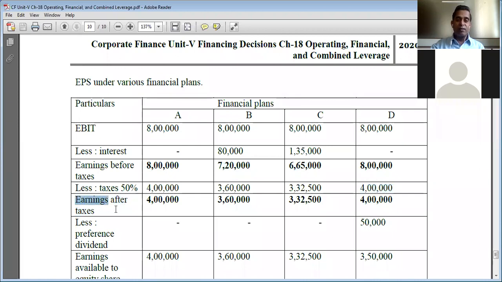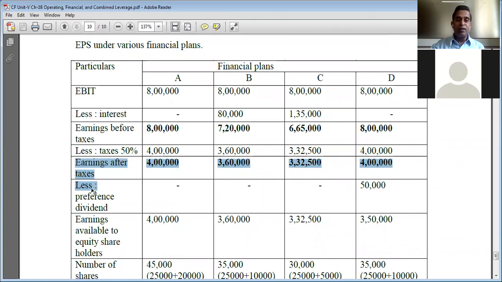So what remains is earnings after taxes. 4 lakh, 3 lakh 60,000, 3 lakh 32,500, and 4 lakh rupees are the earnings after taxes, respectively, under the four financial plans. Then less preference dividend.